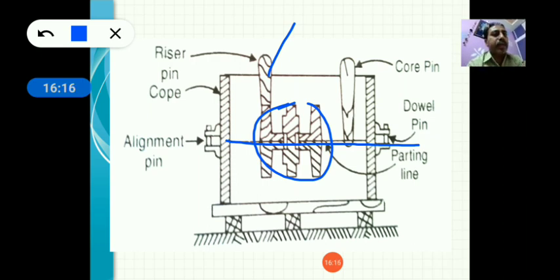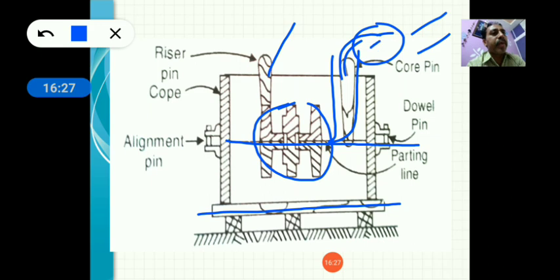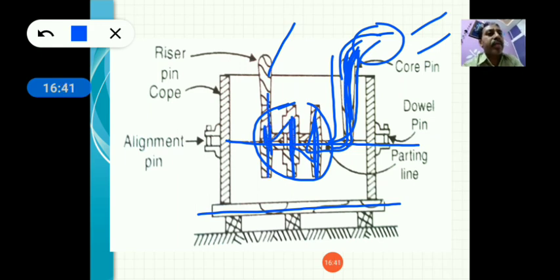Okay, this is the lower board. Okay, so one is a sprue. From the ladle you can pour the molten metal. So molten metal can enter slowly through the sprue to the runner to the cavity. The cavity is totally filled up with the molten metal, and then it comes out from the riser. And once you see the molten metal come out from the riser, you have to stop pouring the molten metal.